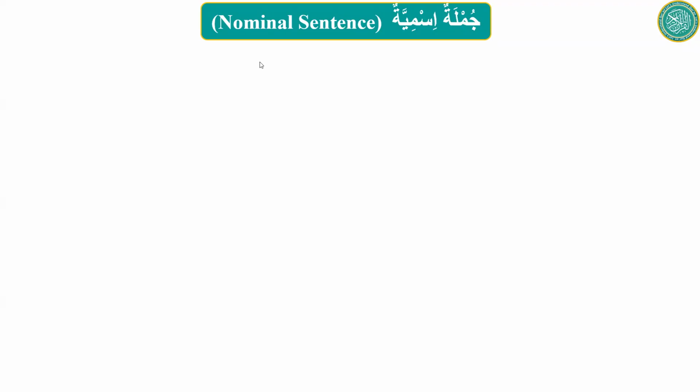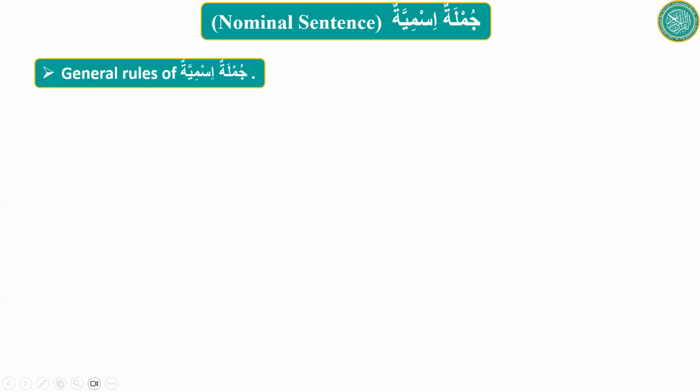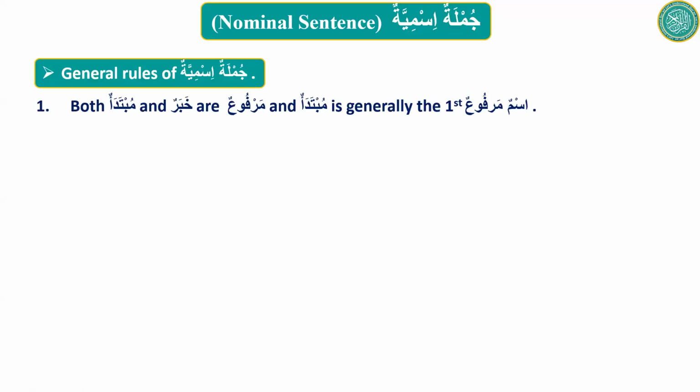So we have been learning sentences for some time, and inshallah today we will conclude it. We have gone over the basics of both types, but we will spend some more time on Jumla Ismiya, inshallah. I will just go over the rules, a reminder or a revision. What are the general rules of Jumla Ismiya? What is a Jumla Ismiya, first of all? A Jumla Ismiya is a Jumla, a sentence, which starts with an ism.